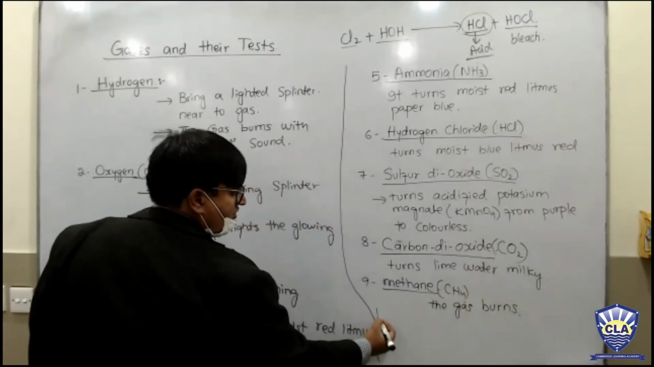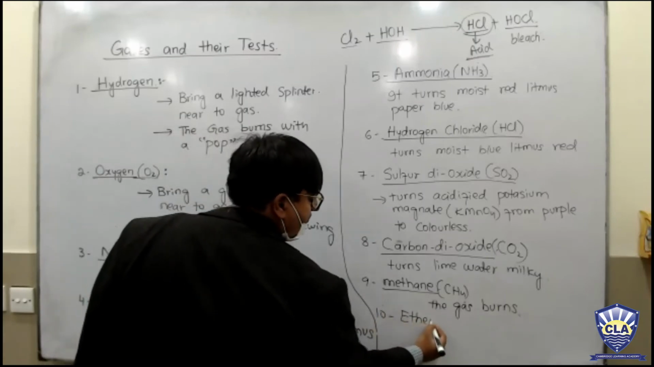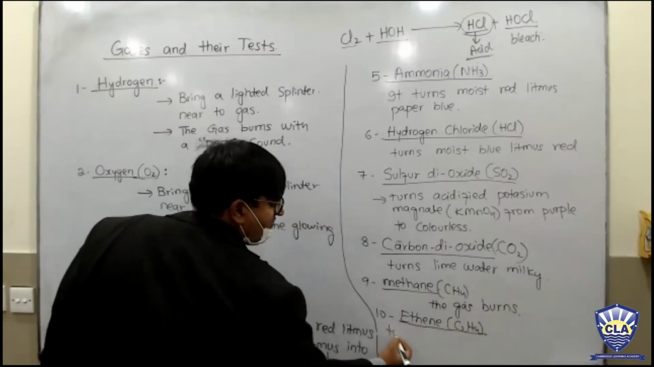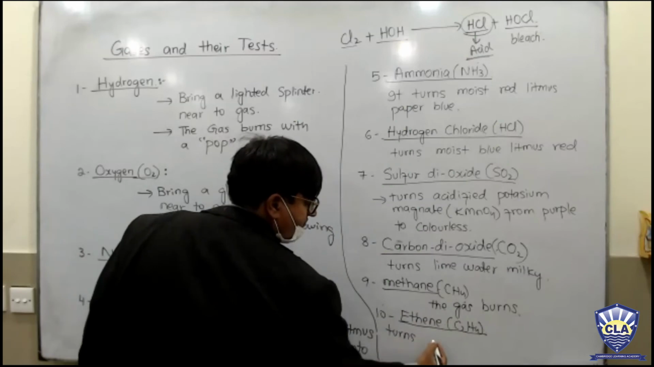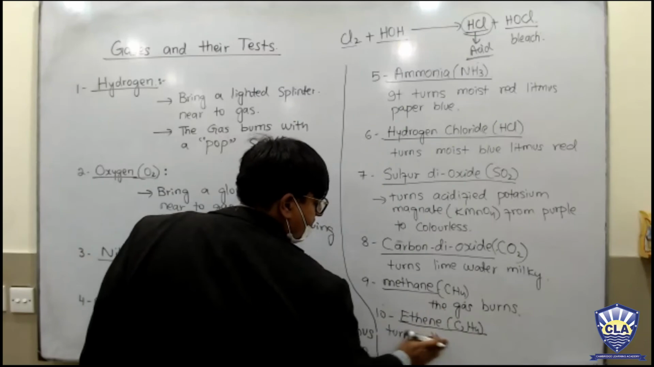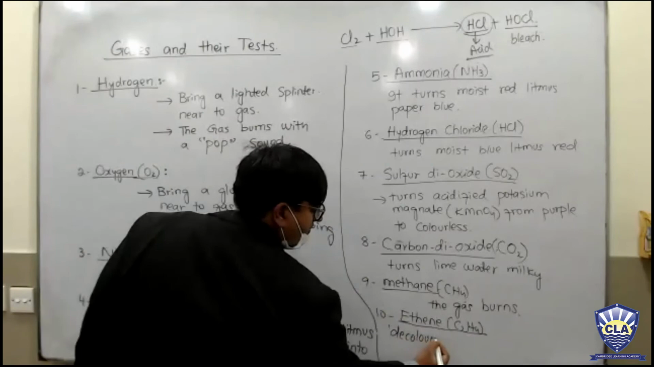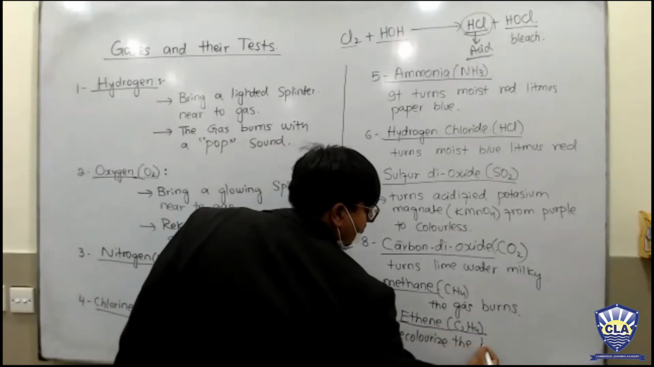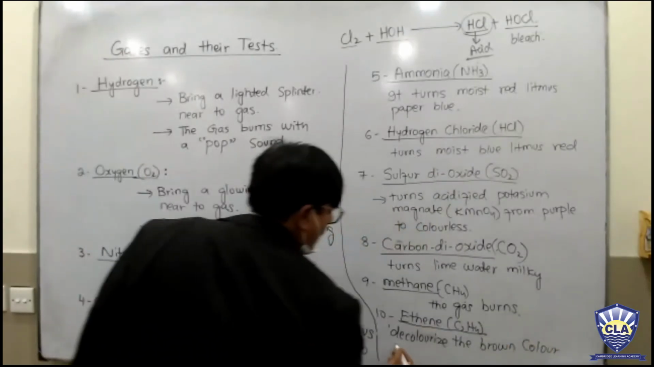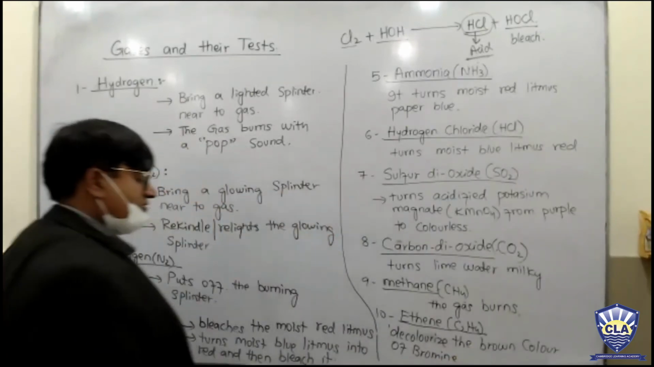Okay, so number 10, that is ethene. It's C2H4. So ethene decolorizes the brown color of bromine.